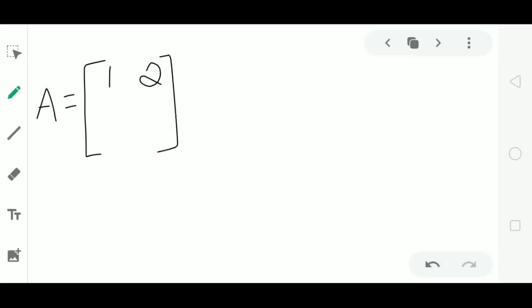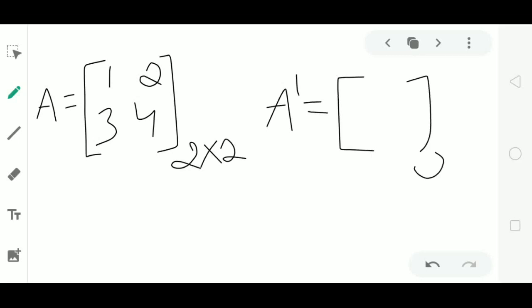Observe here, I will consider matrix A containing elements 1, 2, 3, 4 of order 2 by 2. Then its transpose will be of order 2 by 2.